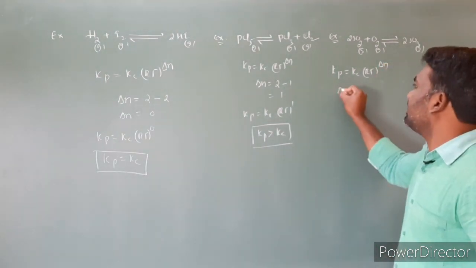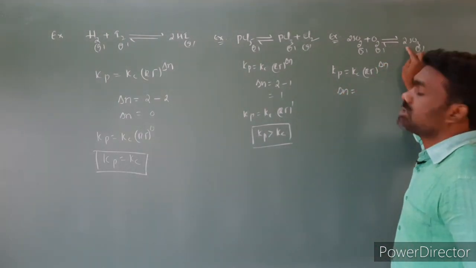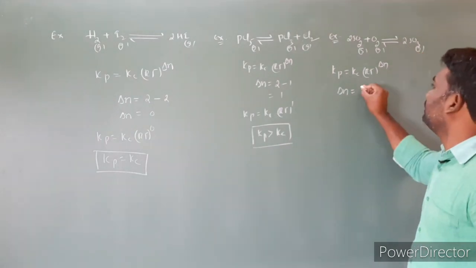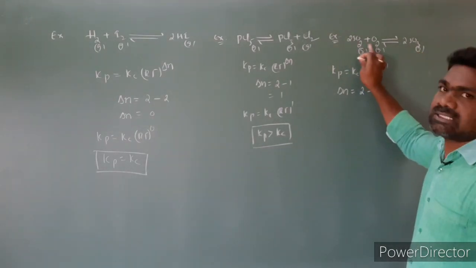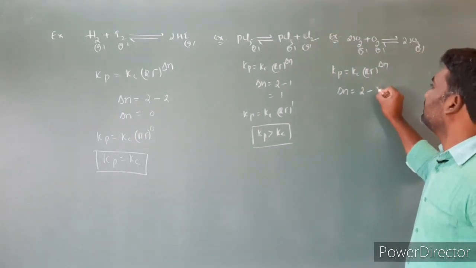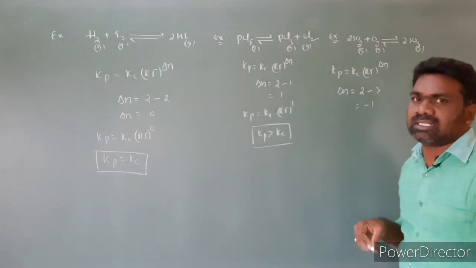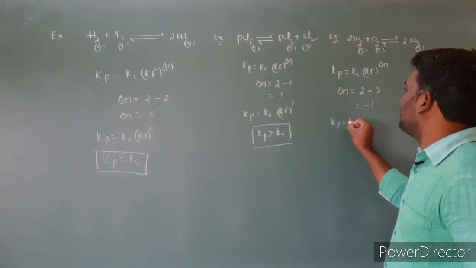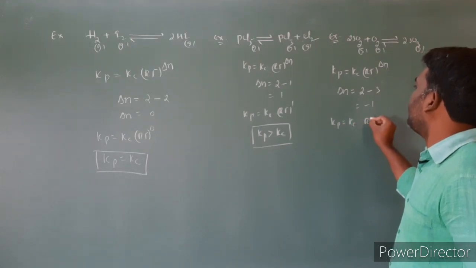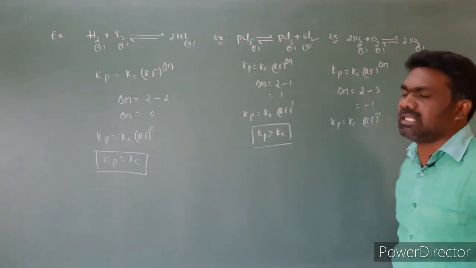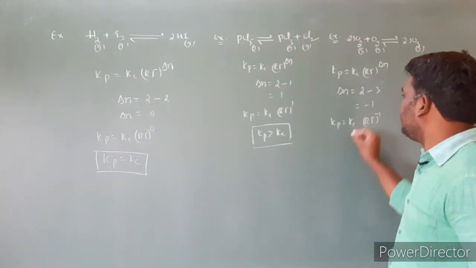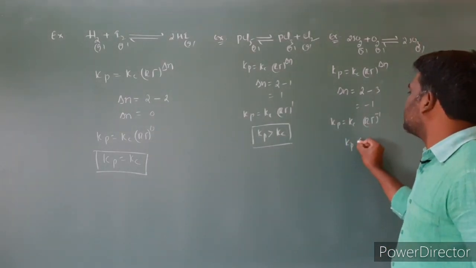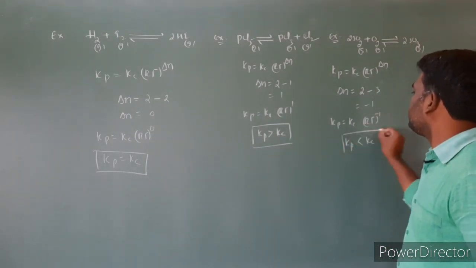Delta n is the number of moles of gaseous products, which is 2, minus the number of moles of gaseous reactants, 2 plus 1, which is 3. That is equal to minus 1. Delta n is negative. So Kp is equal to Kc into RT power minus 1. Here delta n is negative, so Kp is less than Kc.